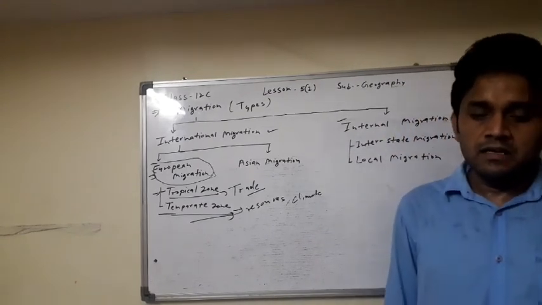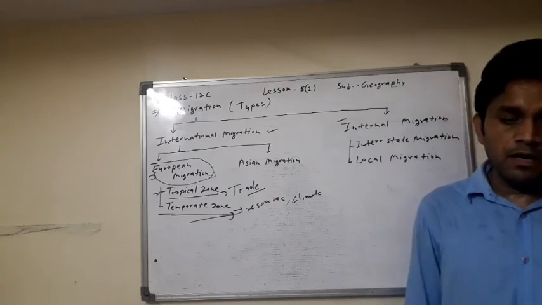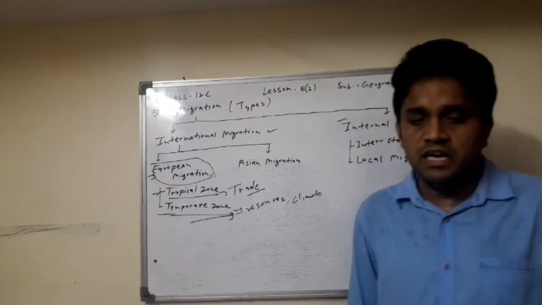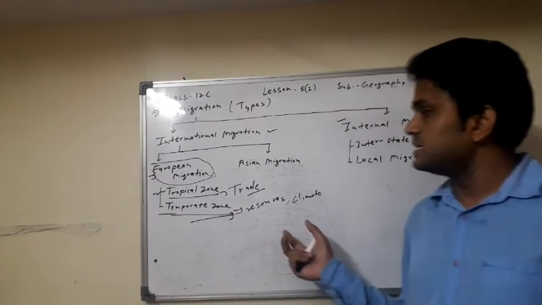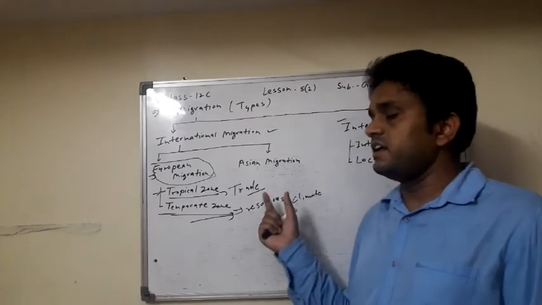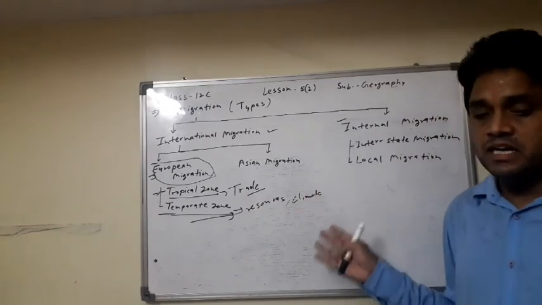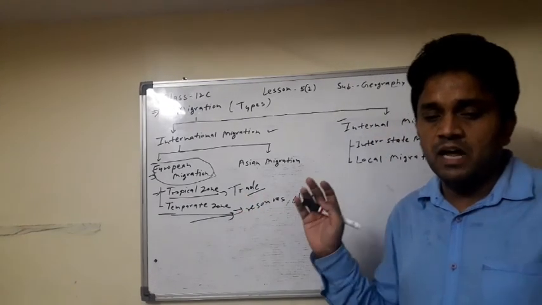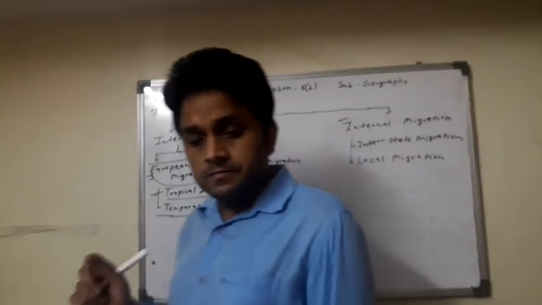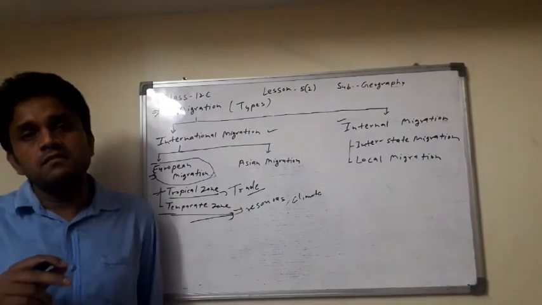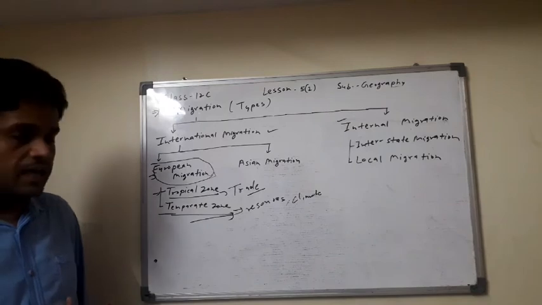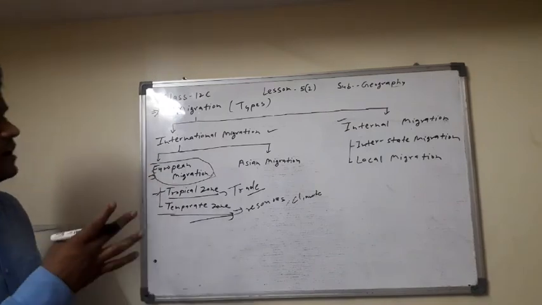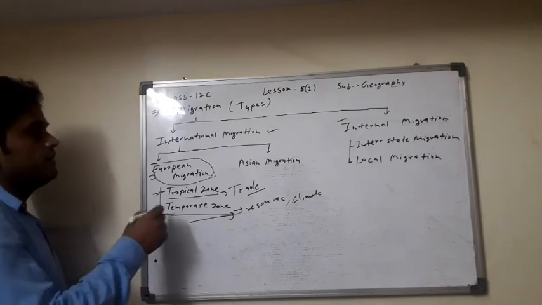Clear? And the maximum number of Europeans migrate to the USA, Canada, South Africa, New Zealand and Australia. So all these regions are in the temperate zone, and resources are found here. Then they settle in these places. These countries' resources and favorable climate conditions attract Europeans. Clear?